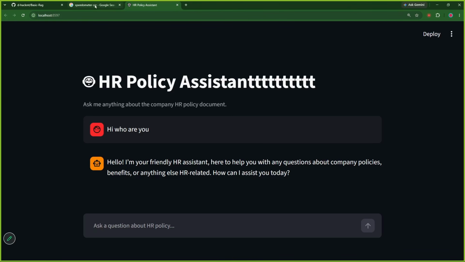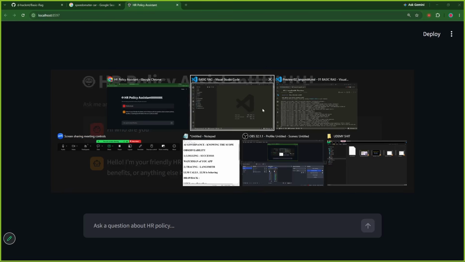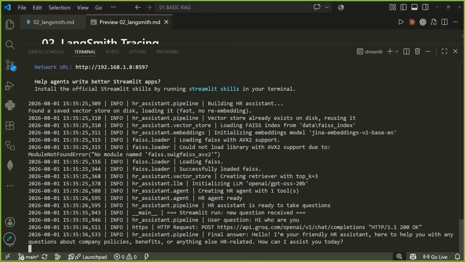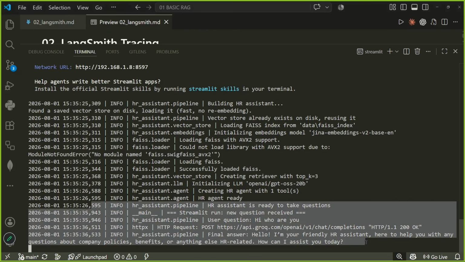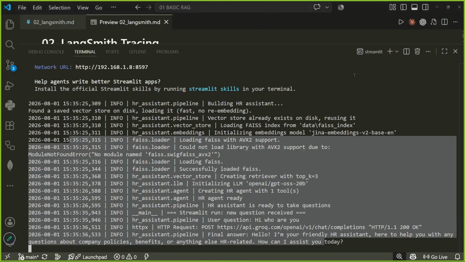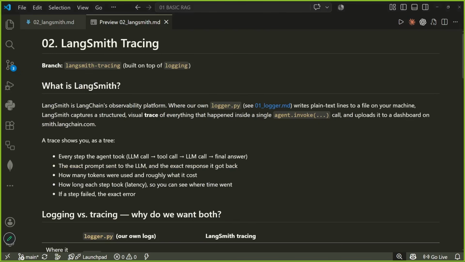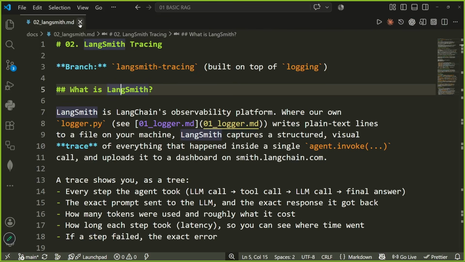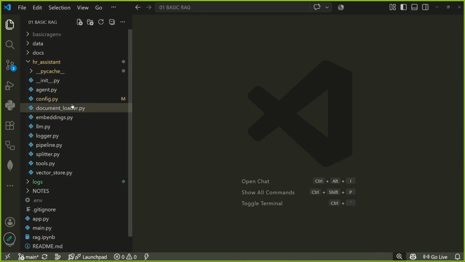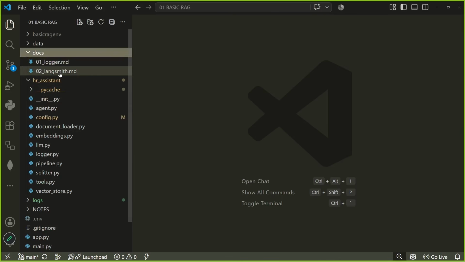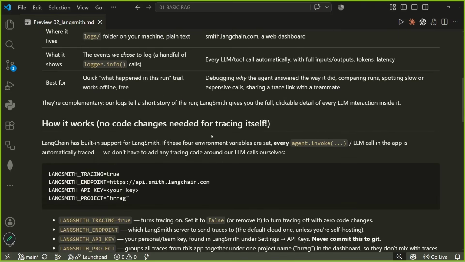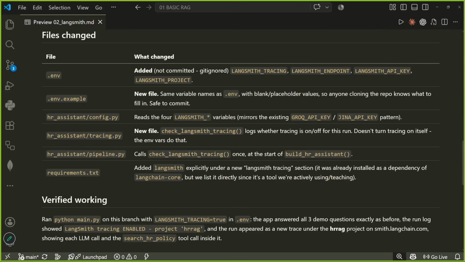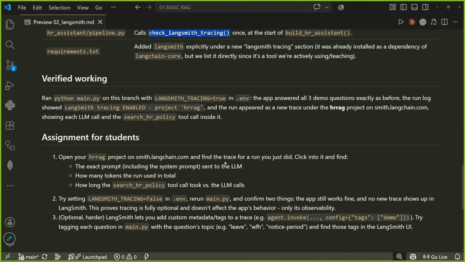fail. Now, currently we might have started this LangSmith, but if I show you my logs, in the logs, there is nowhere written that LangSmith is loaded. Okay, which is a problem because our LangSmith is working and there might be someday our LangSmith will not work. Okay, but how will we know that? So for that, we need to make changes in tracing. We have to make a new file, tracing.py. We have to add that check: is LangSmith working or not? If it is working, print that, hey, LangSmith is set up.